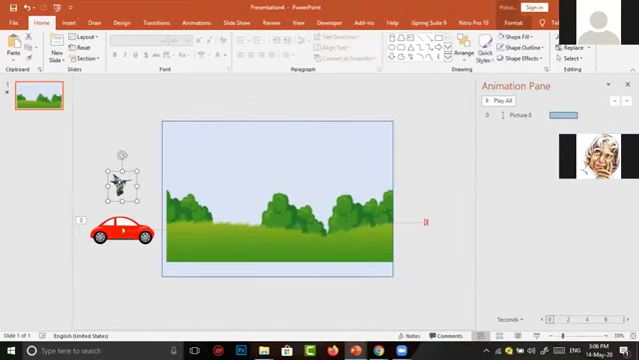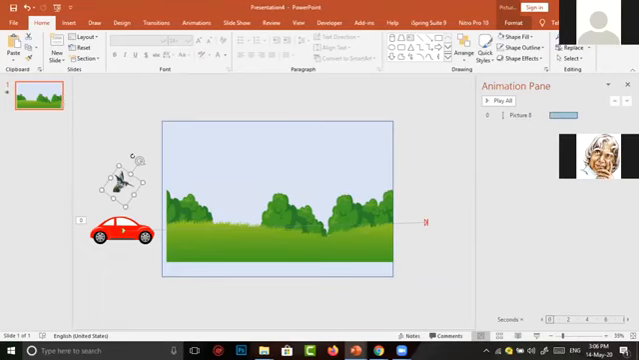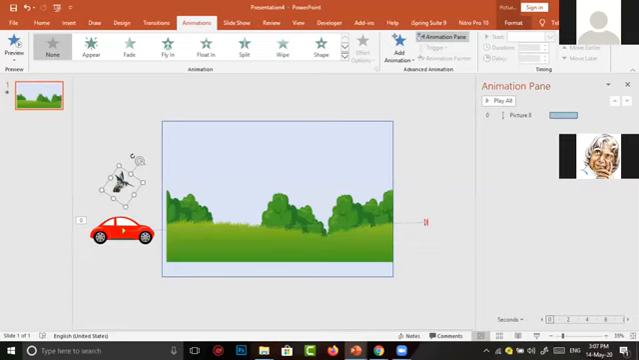Now I want to animate this bird. I simply rotate the bird. Now I want to make the bird to fly from left to right. To animate the body, to animate any character, you have to go animations and click on my animations. Now I want to make the bird to move.